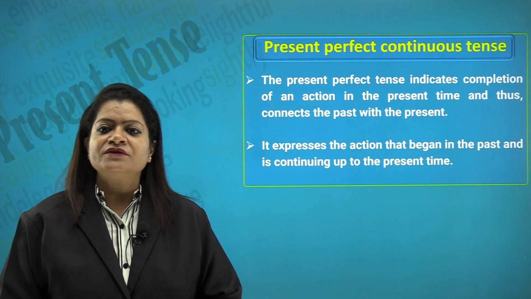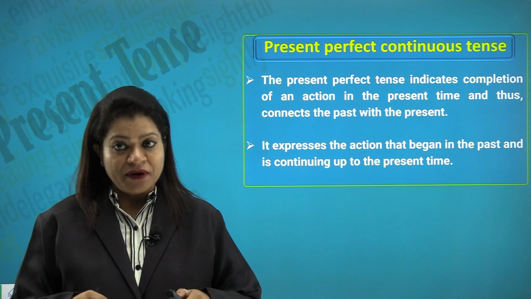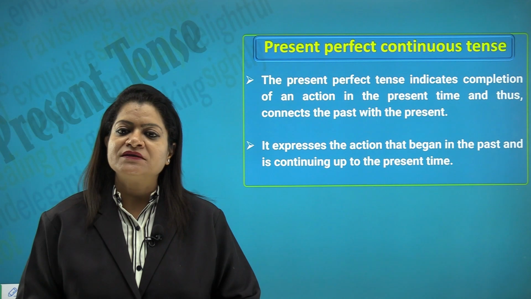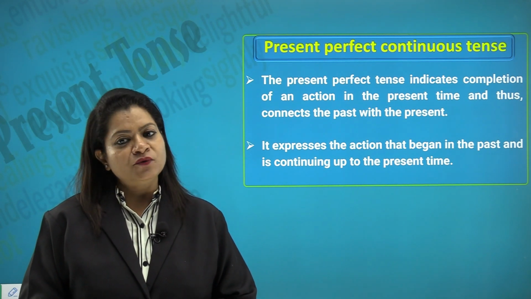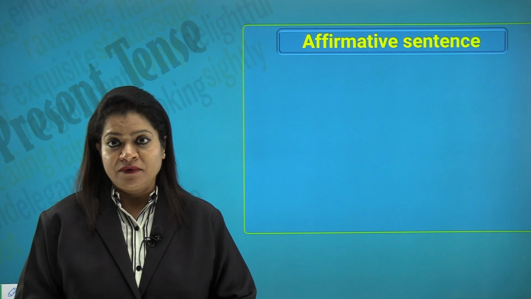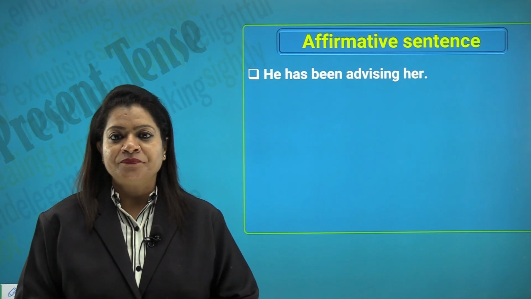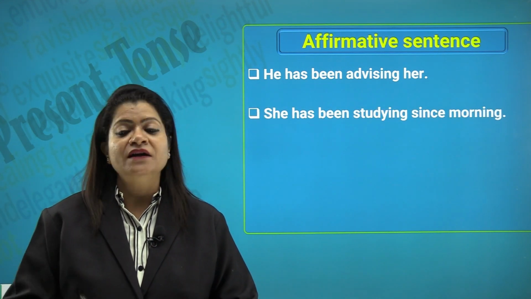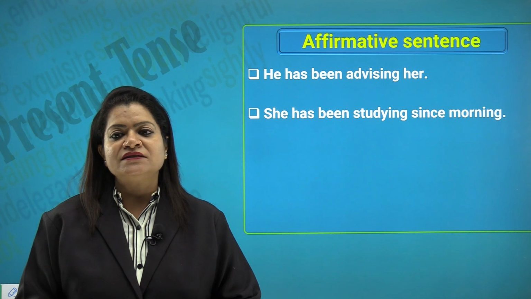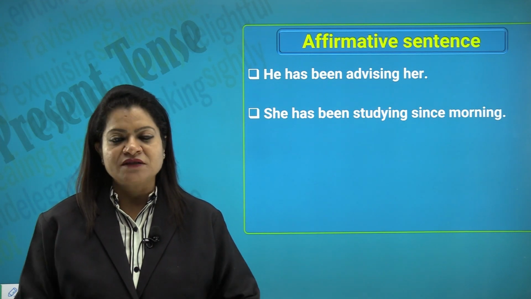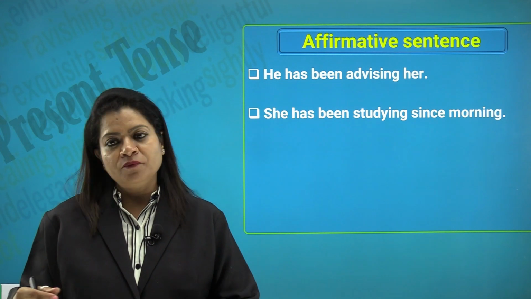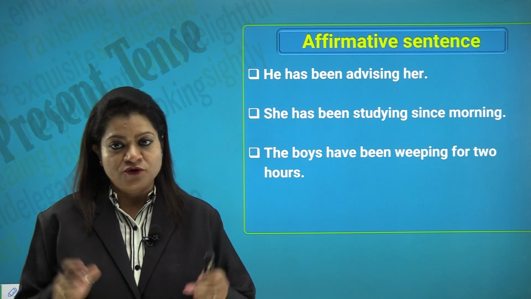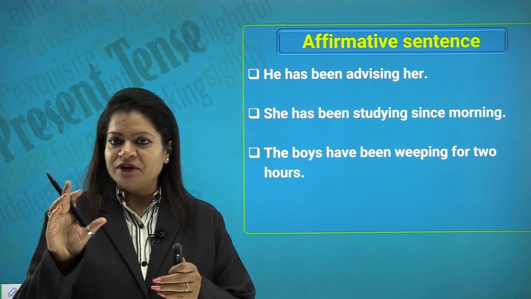So, the present perfect continuous tense indicates completion of an action in the present time, thus connecting the past with the present, and it also expresses the action that began in the past and is continuing up to the present time. Looking at the affirmative sentences here, he has been advising her. So, maybe he started sometime in the past and is still continuing. She has been studying since morning. So, there is a time sense, it is something which has been going on from some time in the past till right now. The boys have been weeping for 2 hours.